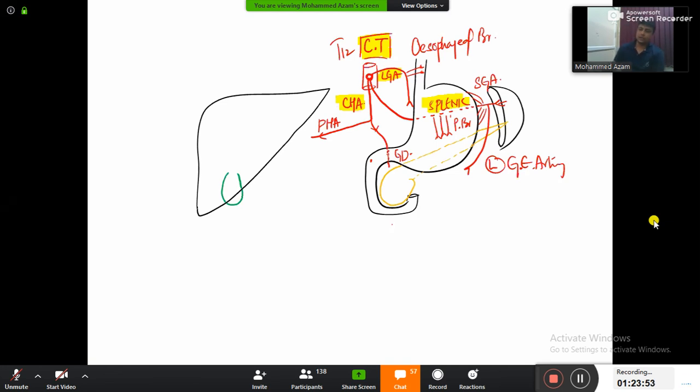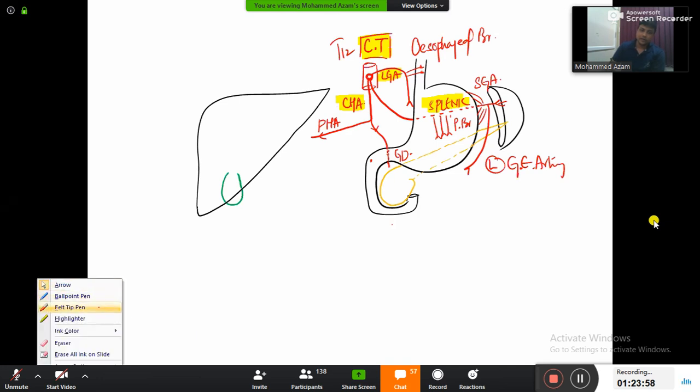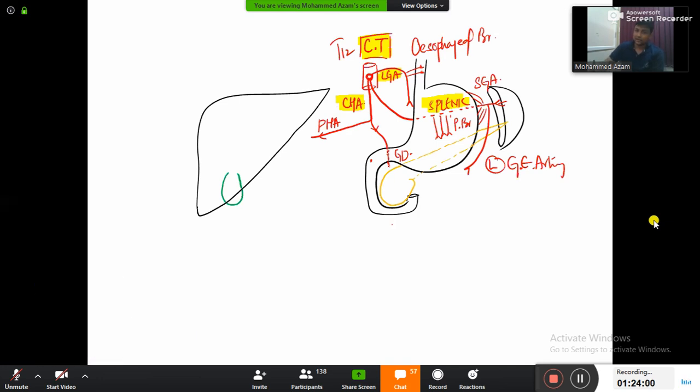Now first of all, let me finish off with the gastroduodenal artery, guys. This gastroduodenal artery is going to end here, and it is ending by dividing into two branches. Out of those two branches, one branch you know, one branch I know. The one branch which is going along the greater curvature of the stomach, the right gastroepiploic artery.